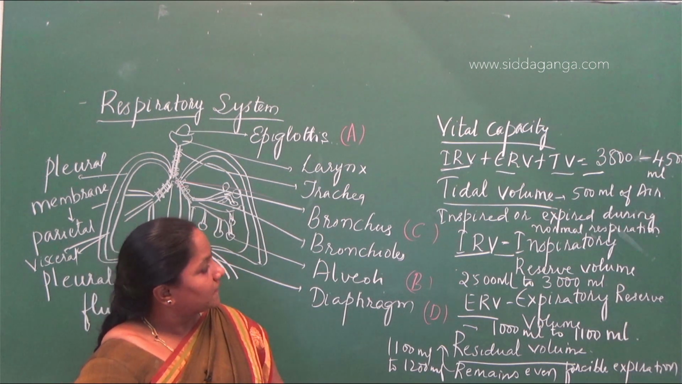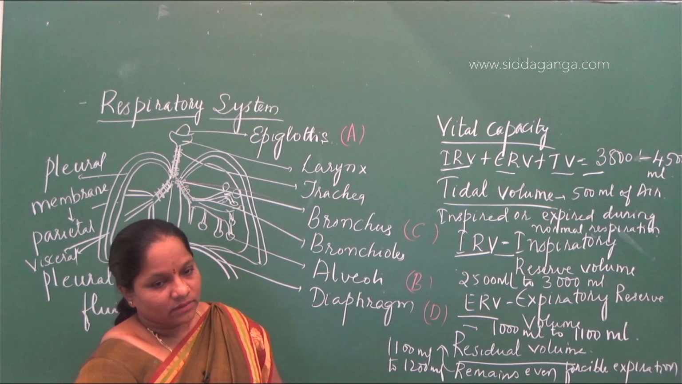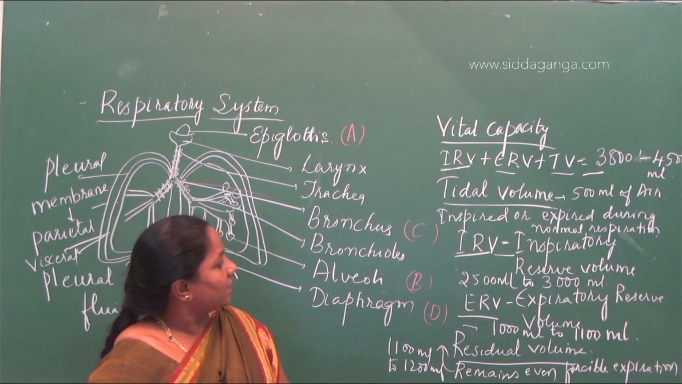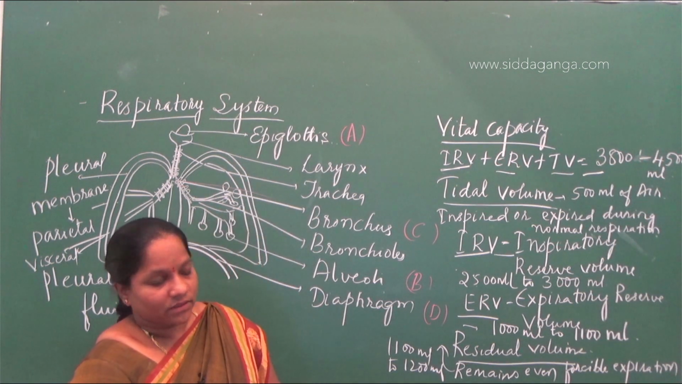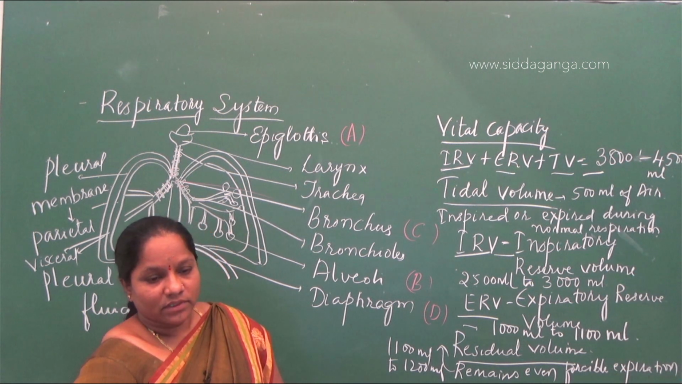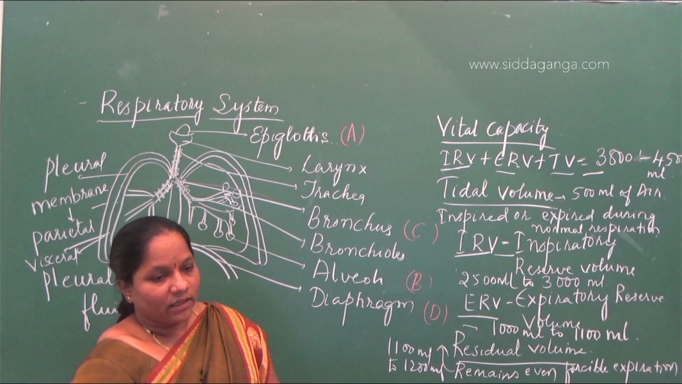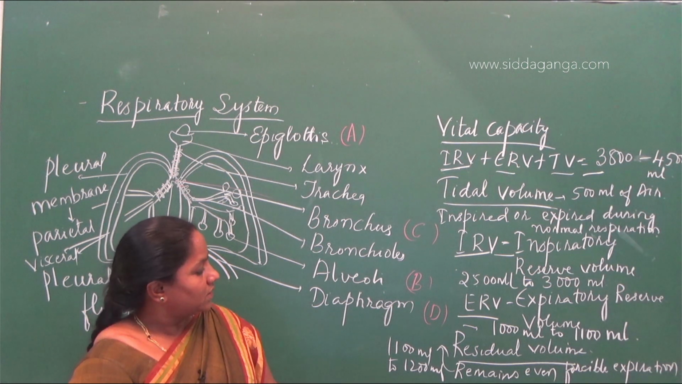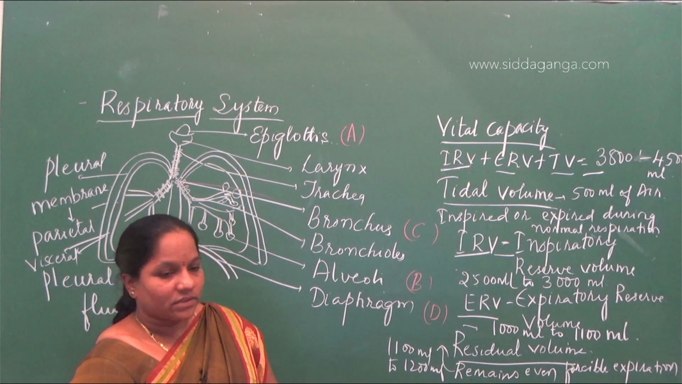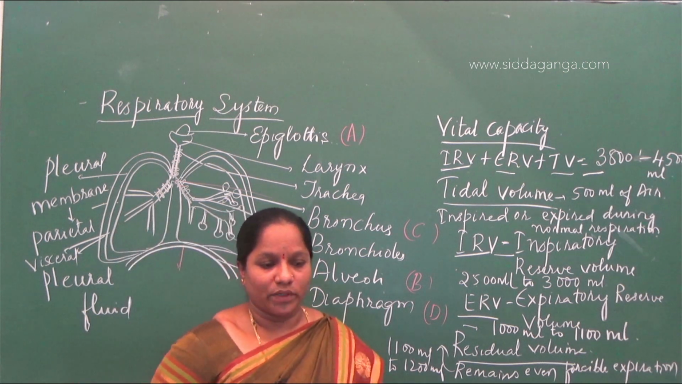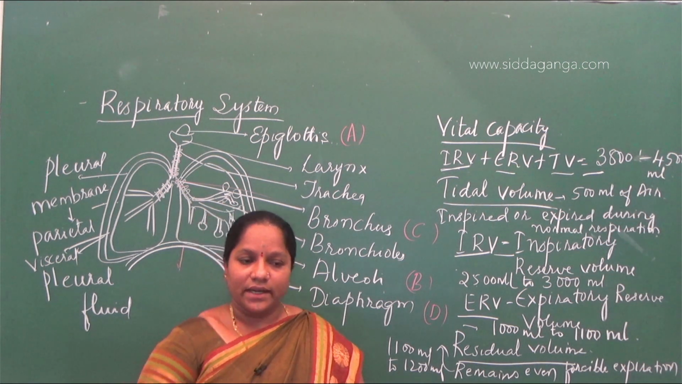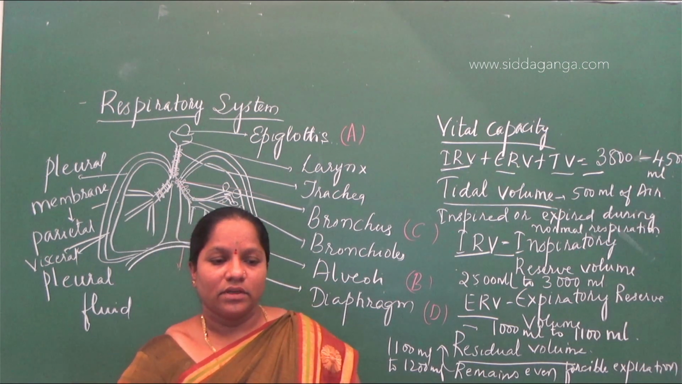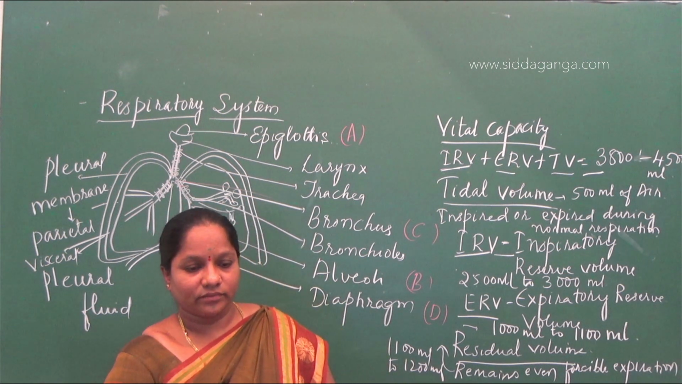So A is 3, B is 1, C is 2, then D, residual volume, that is 5. So the answer for this will be the fourth one. So A3, B1, C2, D5 and E4. Okay, tidal volume, respiratory, all the volumes you should get thorough to understand this question. Next one.